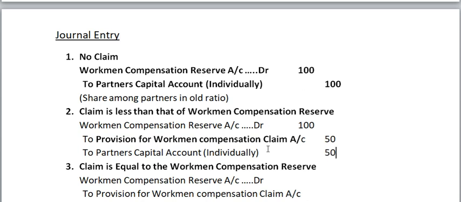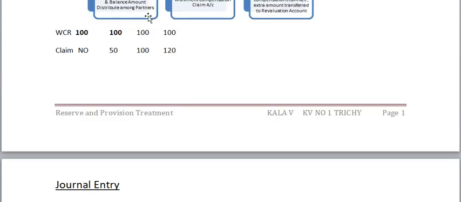That 50 rupees should be shared among the partners individually. Don't write one partner's capital account and give the full amount to him. No, not like that. Distribute among the partners individually, as per their old profit sharing ratio. Then we go to the next case.